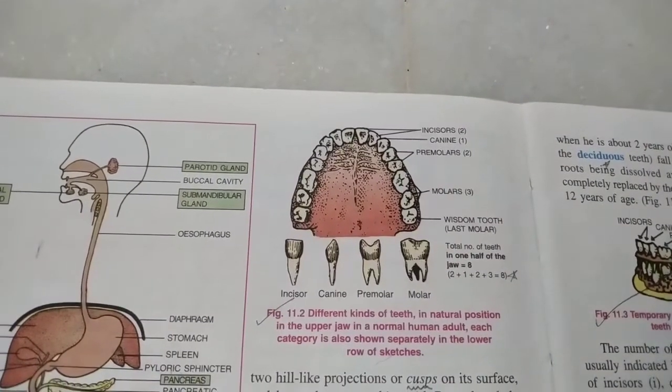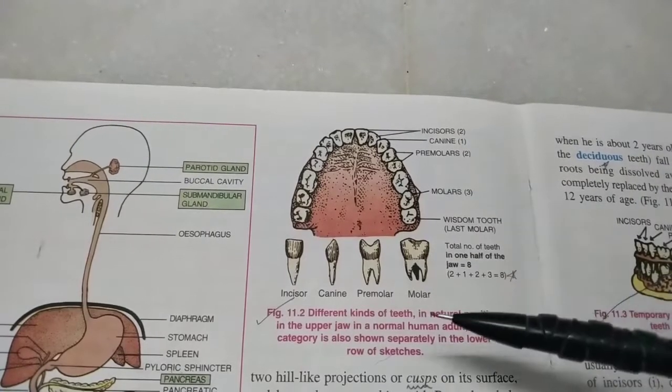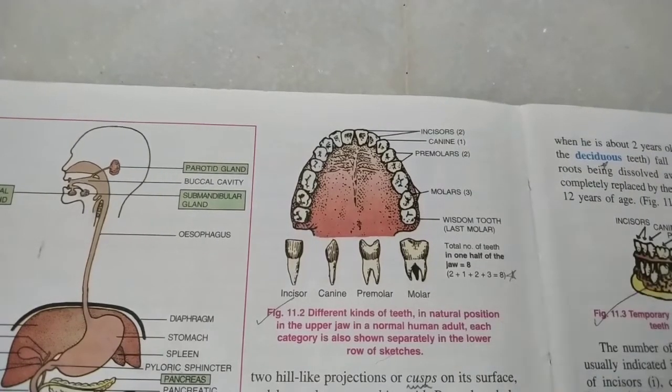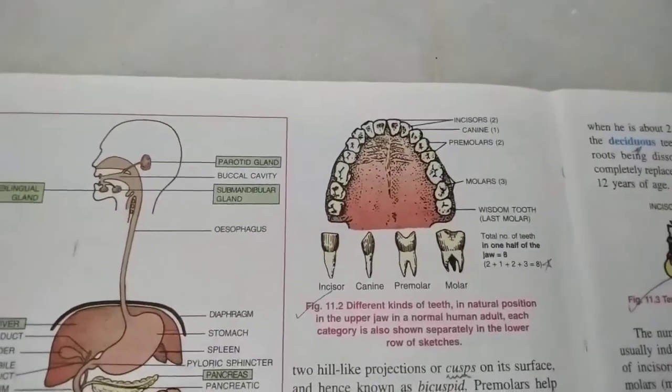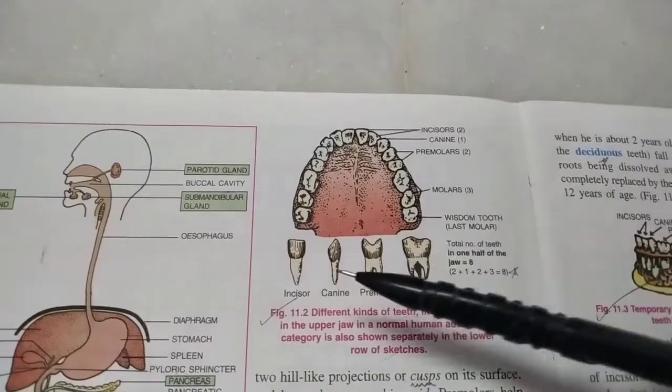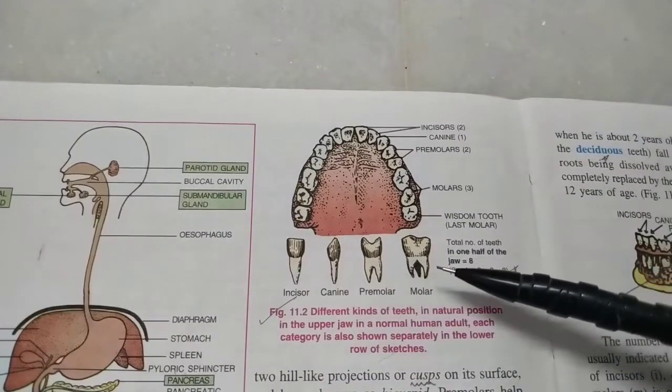Now let's study the structures of the teeth and the types of teeth. This figure is double-ticked. The teeth are of 4 types: incisors, canines, premolars, and molars.